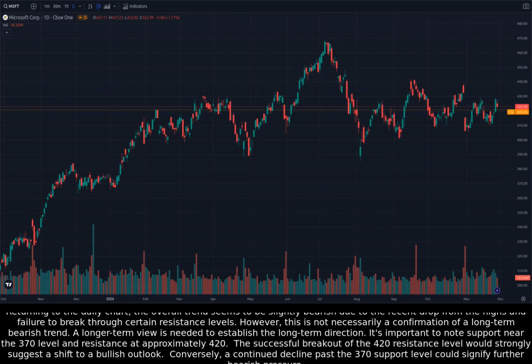However, this is not necessarily a confirmation of a long-term bearish trend. A longer-term view is needed to establish the long-term direction. It's important to note support near the 370 level and resistance at approximately 420. The successful breakout of the 420 resistance level would strongly suggest a shift to a bullish outlook. Conversely, a continued decline past the 370 support level could signify further bearish pressure.